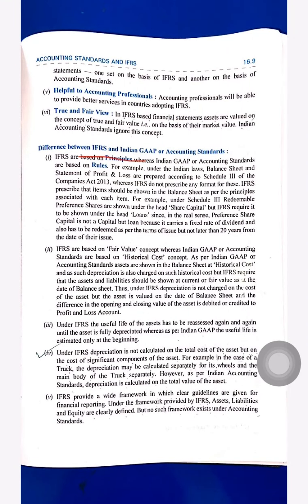IFRS are based on principles, whereas Indian GAAP or accounting standards are based on rules. IFRS are based on the fair value concept, but GAAP is based on historic cost. Under IFRS, the useful life of an asset has to be reassessed again and again until the asset is fully depreciated, whereas in Indian GAAP the useful life is estimated only at the beginning.